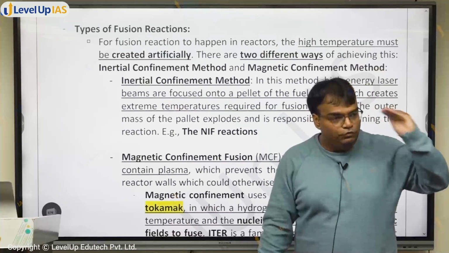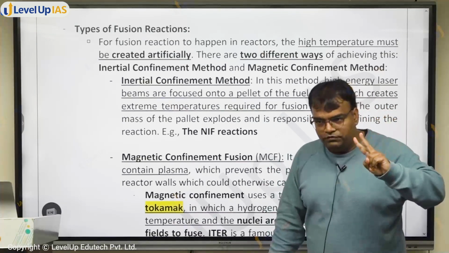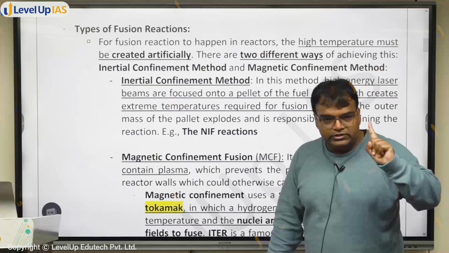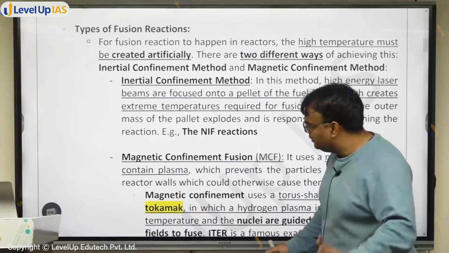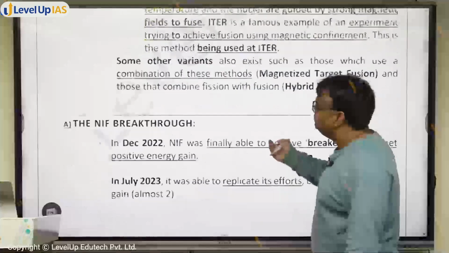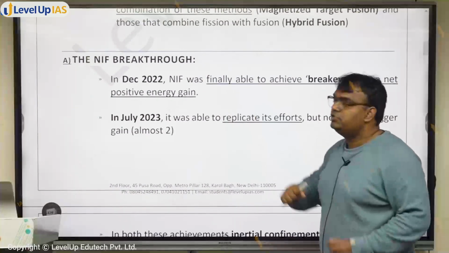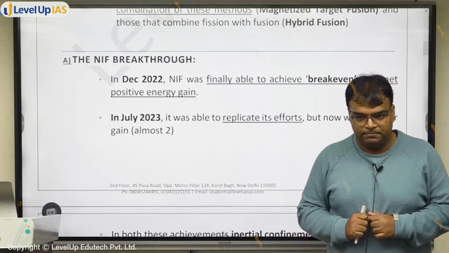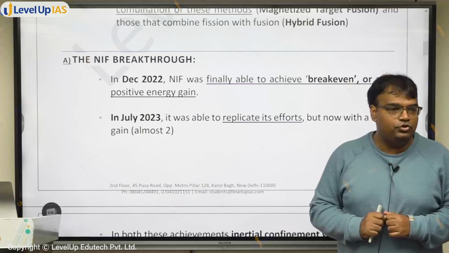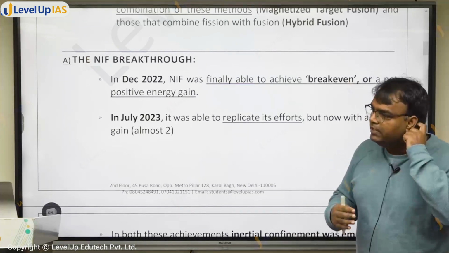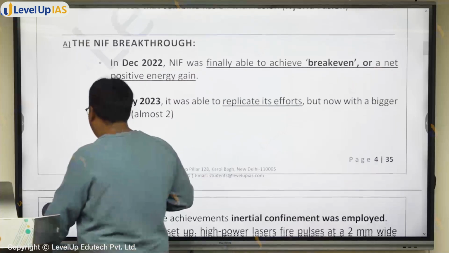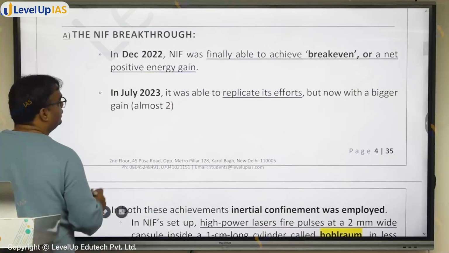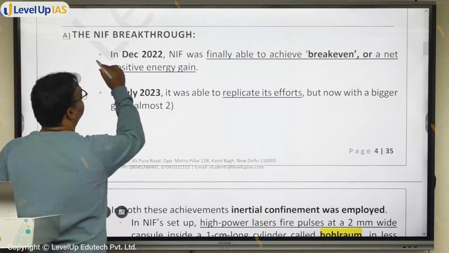But सबसे पहले fusion में in two different ways we are trying to achieve fusion. One is inertial confinement method, other is magnetic confinement method. Inertial confinement method is being tried at National Ignition Facility of US. NIF जो हम बोल रहे हैं ना, एक लैब है यूएस में. It is being tried at National Ignition Facility in US and they have for the first time achieved something interesting.